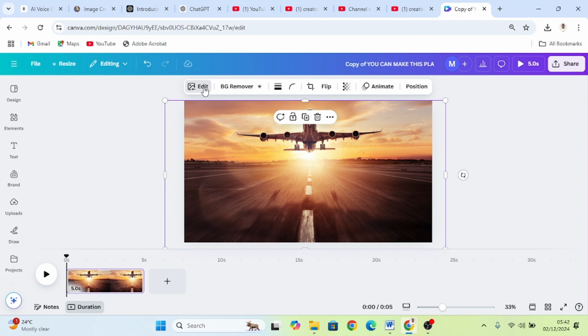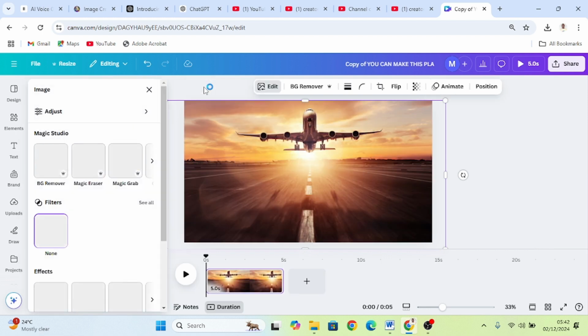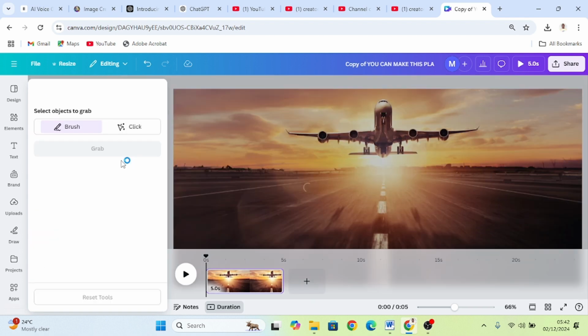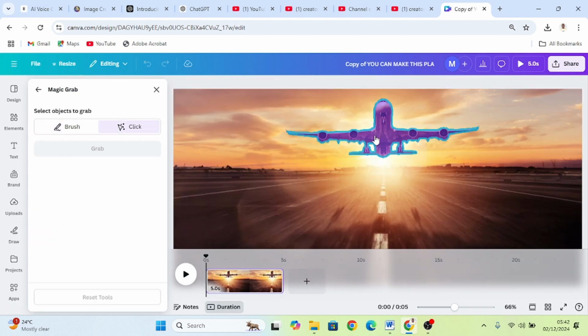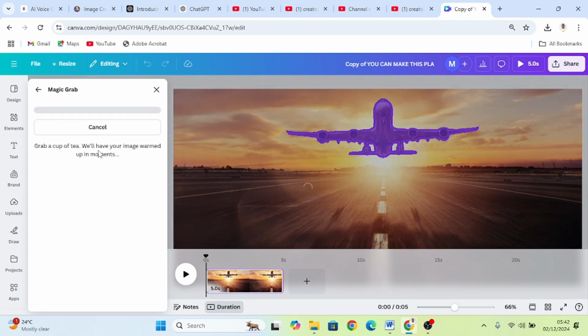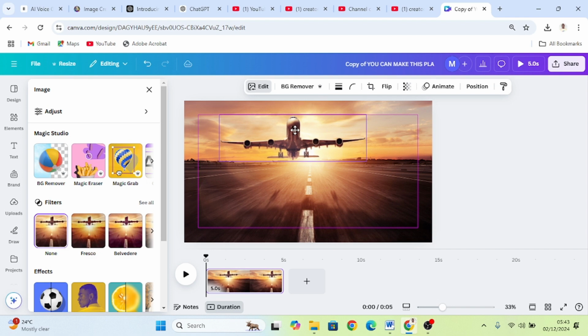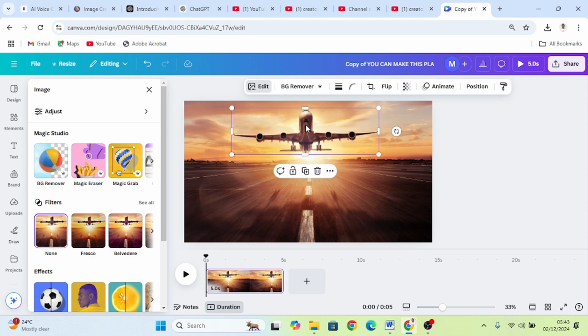On edit, click on magic grab. Click on the plane. Then let's grab it. Click on grab. Okay, fine. So right now we can work with the plane independently.